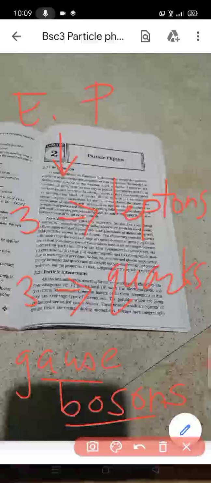This one is important regarding your examination. The elementary particles interact with each other through the exchange of certain bosons.